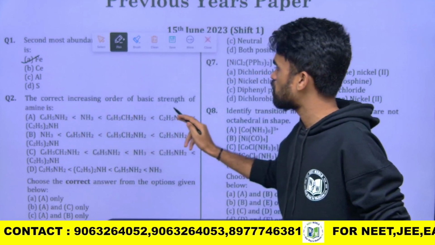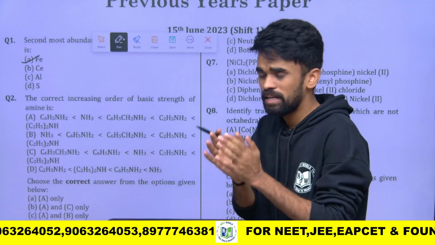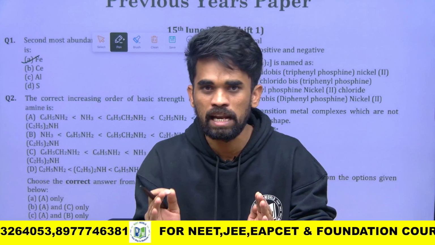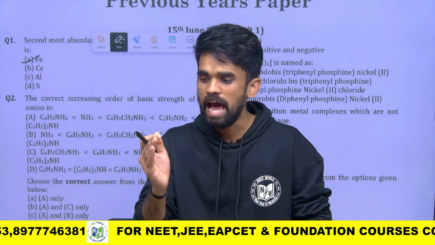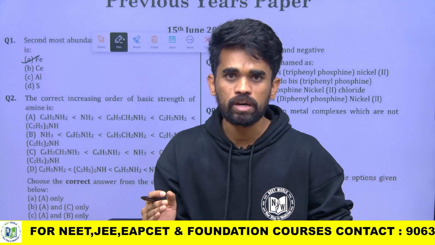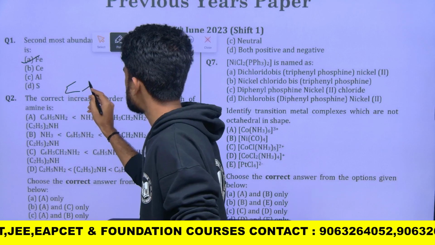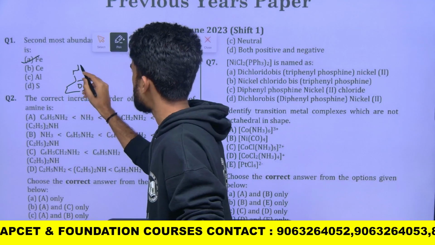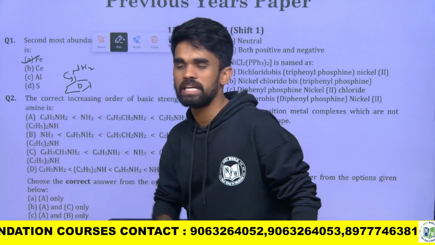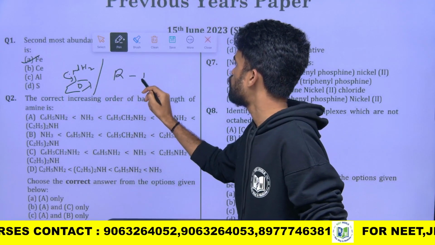Correct increasing order of basic strength of the amines. When amines are given, if the given amines contain aromatic and aliphatic amines, always remember aliphatic amines will be more basic than aromatic amines. Why are aromatic amines less basic? Let us say I have aniline here. The lone pair electrons on aniline are involved in conjugation with the ring pi electrons. Therefore, its basic nature is lesser than aliphatic amines.